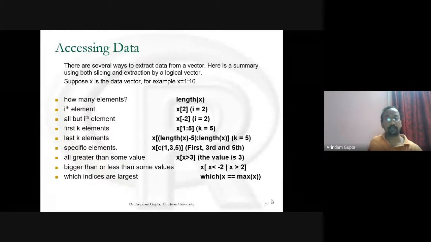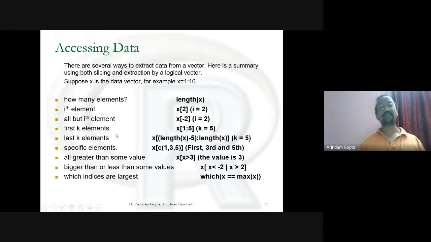If you want the second element of the X value, then just type X within third bracket 2. If we need all elements without the ith element, then just type X within bracket -2 if i equals 2. If we want all elements without the fifth element, then just type X within bracket -5. This returns all values of X except the fifth value.